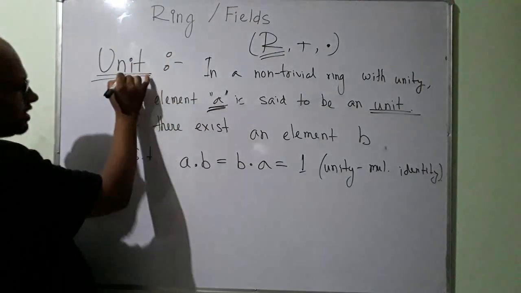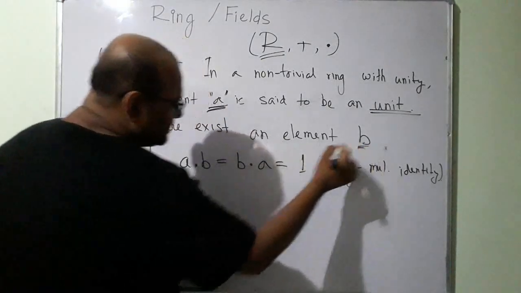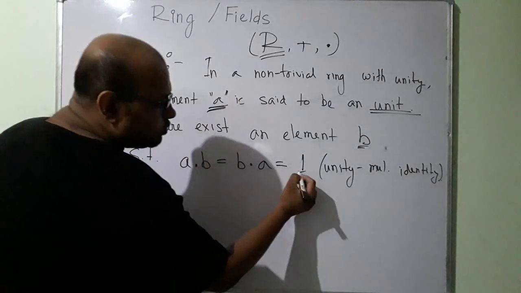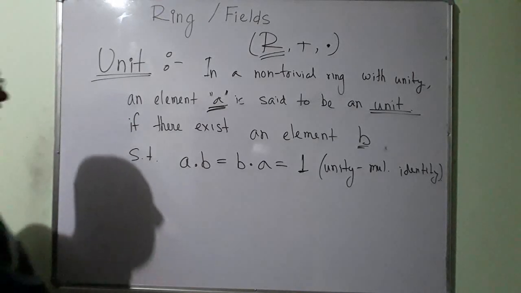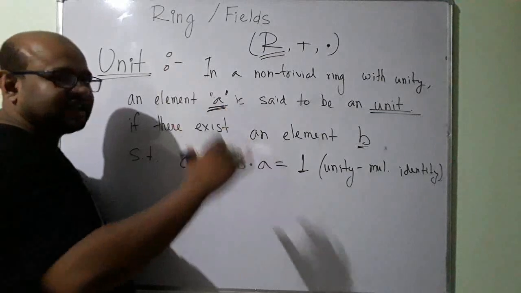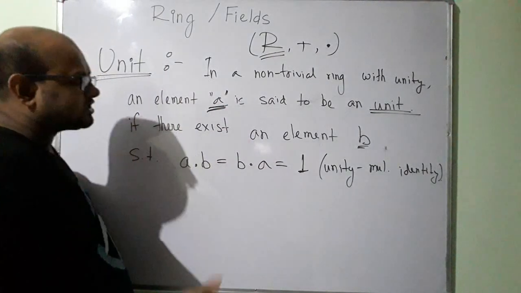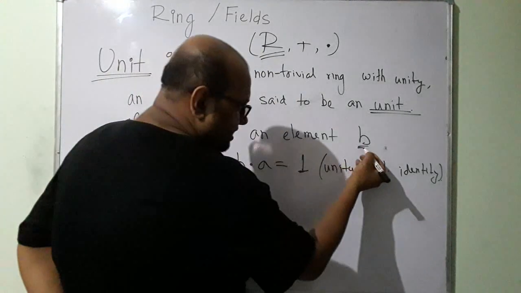A is called a unit if there exists some element B such that A into B is equal to B into A is equal to the multiplicative identity. What does this mean? This means that the element A is called a unit if A has a multiplicative inverse. The multiplicative inverse of A must belong to the set. Let us call it B.